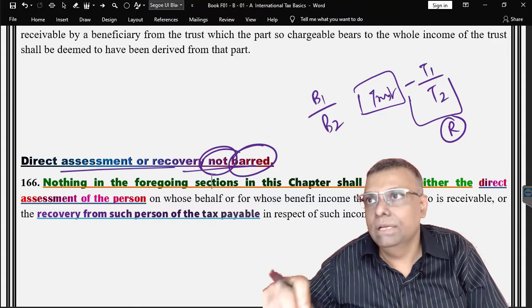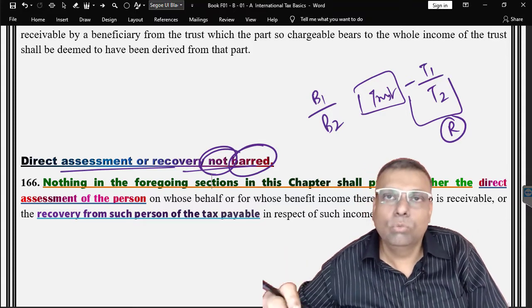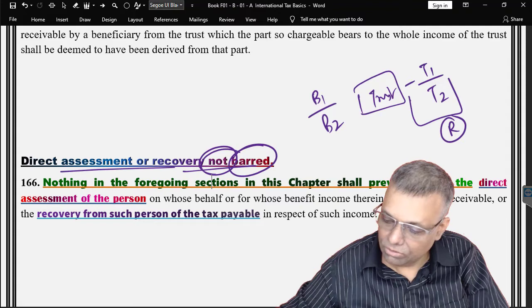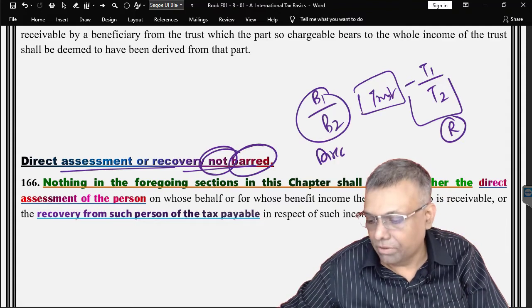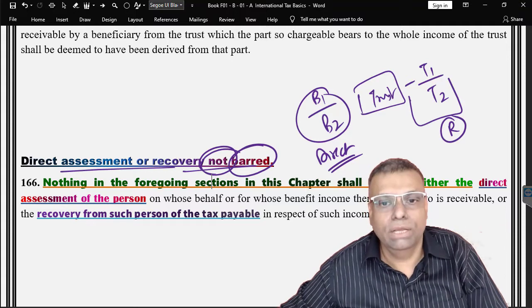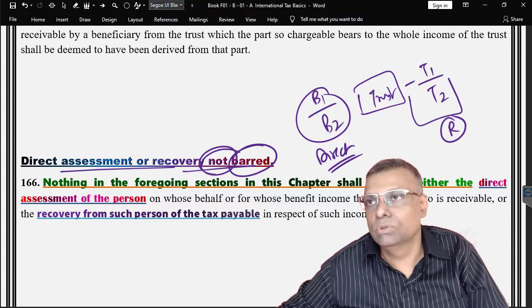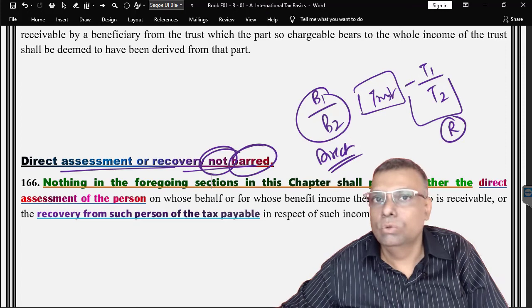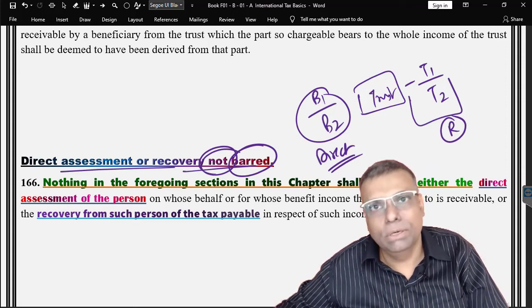However, if the tax officer wants to do a direct assessment on these people, because they are the ultimate beneficiaries, then also it is permitted. So nothing is restricted under the law to do a direct assessment in the situation.